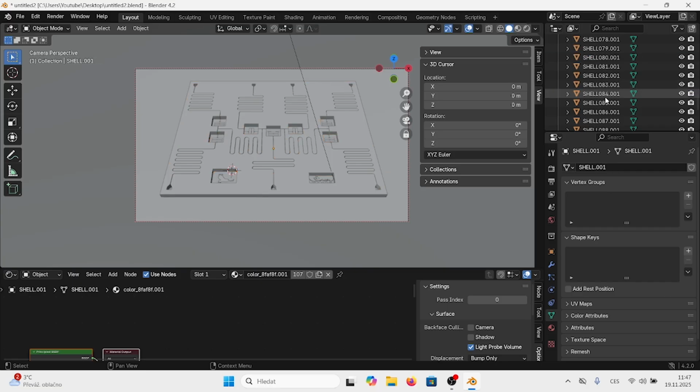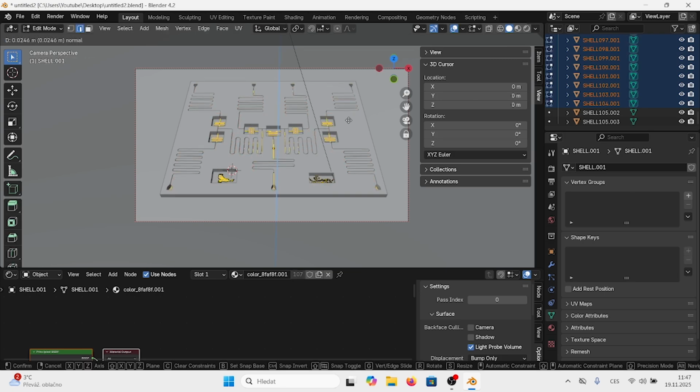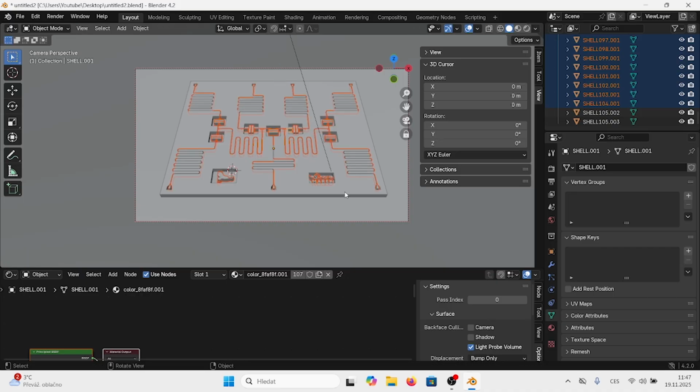Now we will need to choose different items which are our metal layer. So we will click Tab, A, extrude with E and Z, and let's say 0.2. So this is our extruded layer.